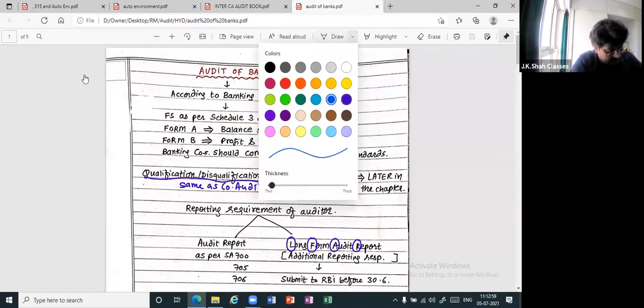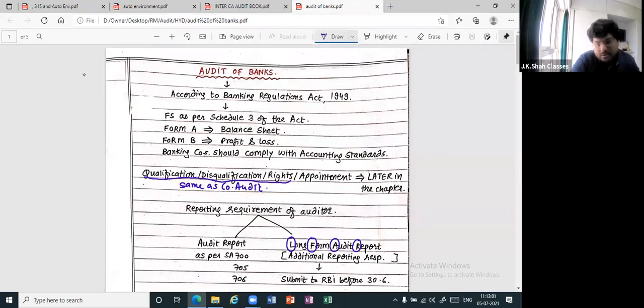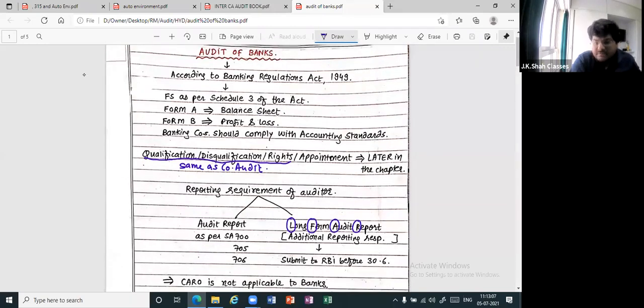If you remember, last time we had finished this entire PDF. Firstly, audit of banks is according to banking regulations, then the financial statements, qualifications, disqualification, and rights. They are the same as company audit. Appointment we have to still discuss, so that we are going to discuss today. We'll finish the chapter today. Then we'll start with your favorite chapter related to your favorite subject, IT.